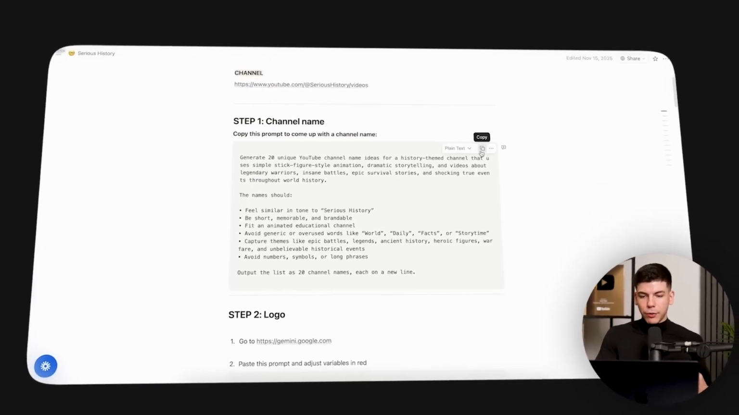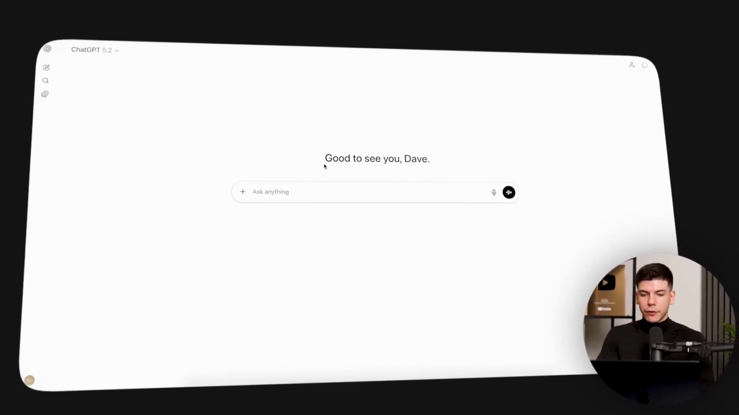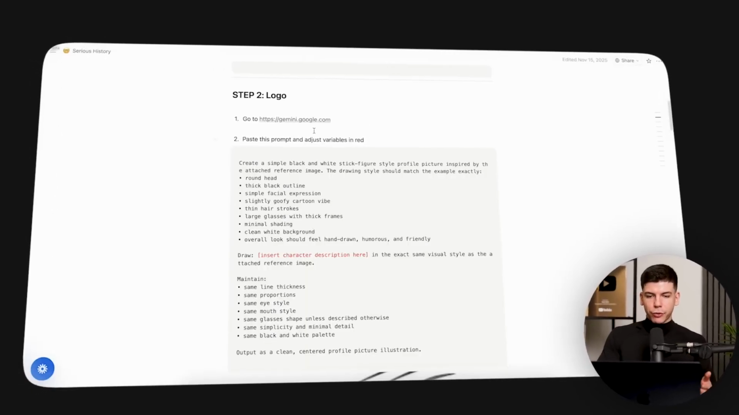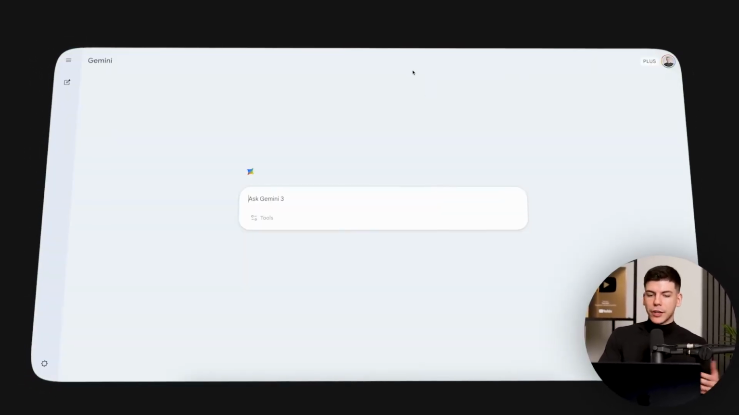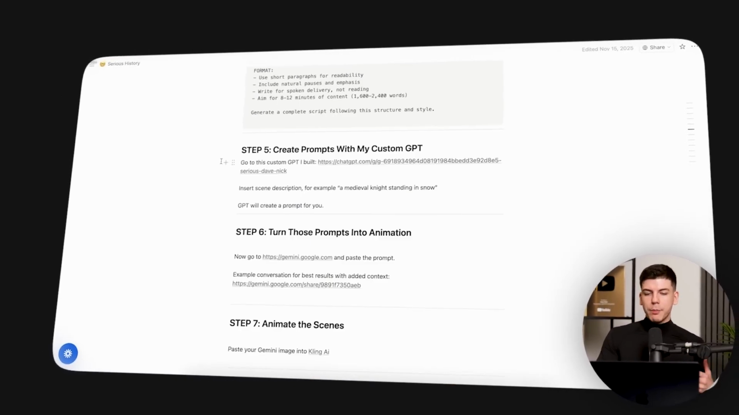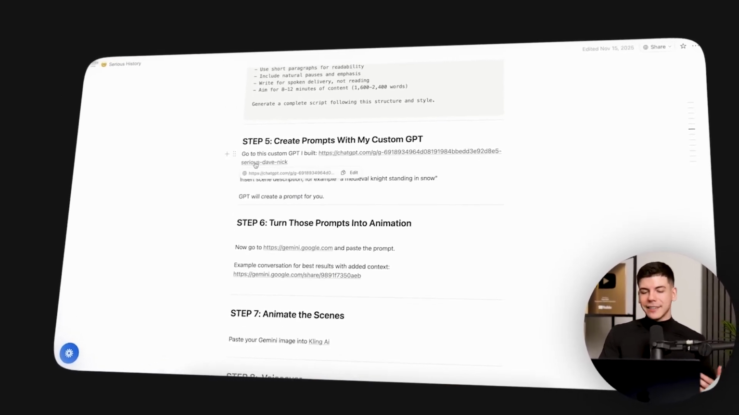Obviously, step number 1 is to generate the name the same way that we did previously. We just go to ChatGPT, we paste it, then we get channel names. Then we also have this prompt for generating a logo inside of Google Gemini. Just follow the prompts for that. But what's probably most important is creating these animations.